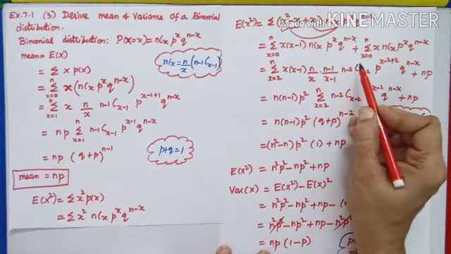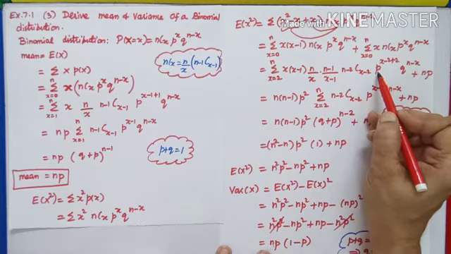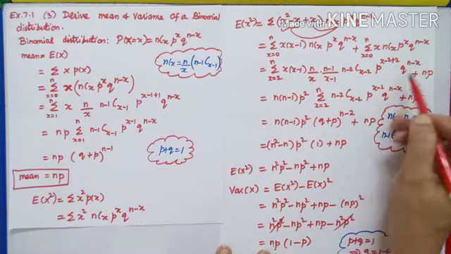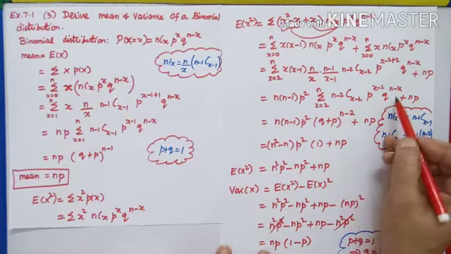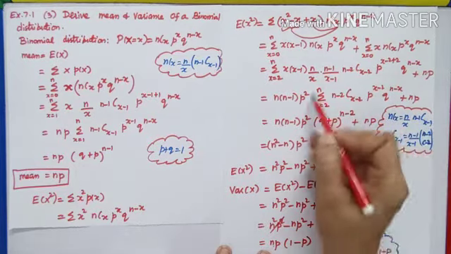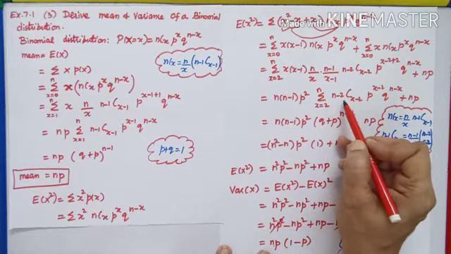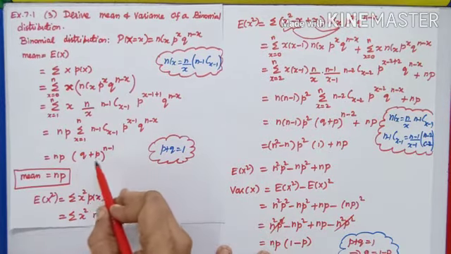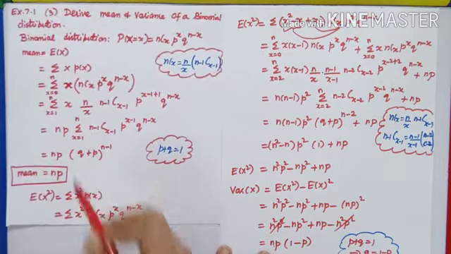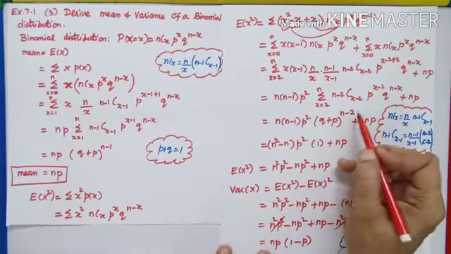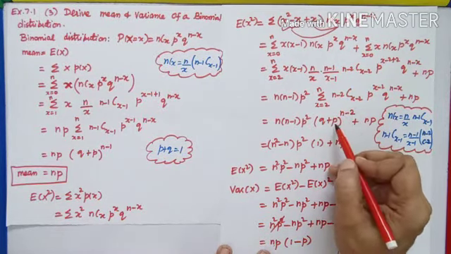N minus 2 c x minus 2, p power x minus 2, q power n minus x. This full thing becomes q plus p the whole power n minus 2. Here I said q plus p the whole power n minus 1, but whatever may be the power, p plus q is 1.